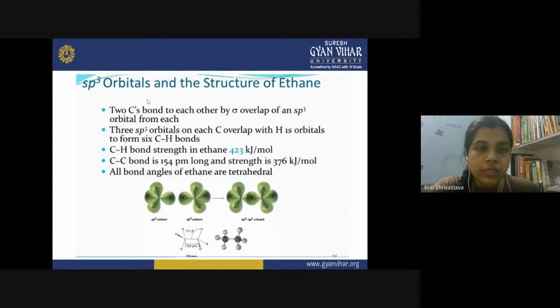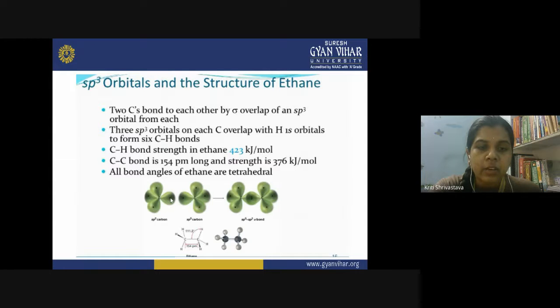Here you can see the formation of an alkane. This is the structure of ethane. Ethane is C2H6. The two carbon atoms present in this molecule undergo sp3 hybridization, and each carbon contains 4 sp3 hybrid orbitals. Now the overlapping takes place.